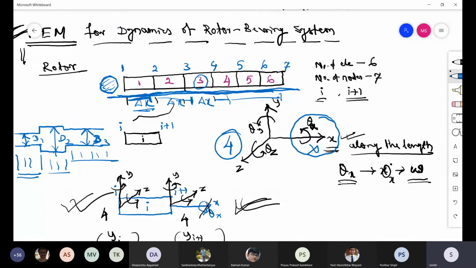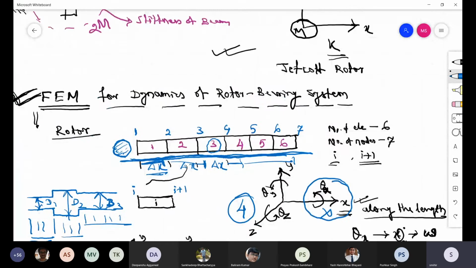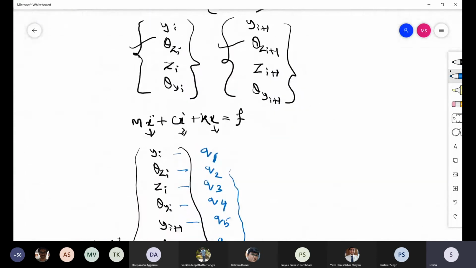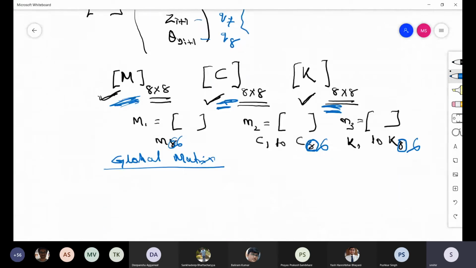Now, if you make it global, then total degrees of freedom, as I told you already, you have 4 degrees of freedom per node. Now you see there are 7 nodes. So 7 into 4 equals 28. Okay. The global matrix you will get is 28 by 28. Clear?